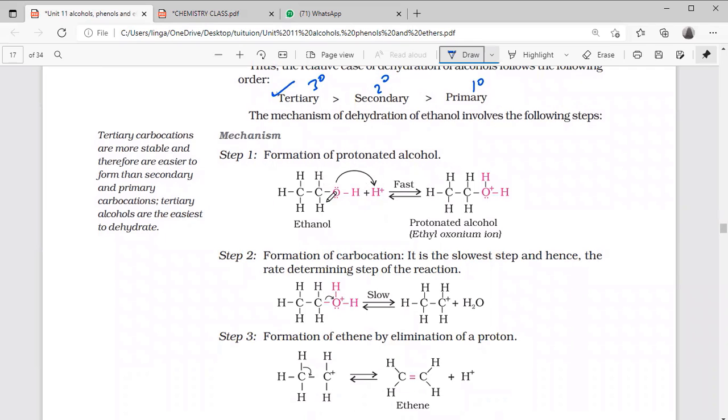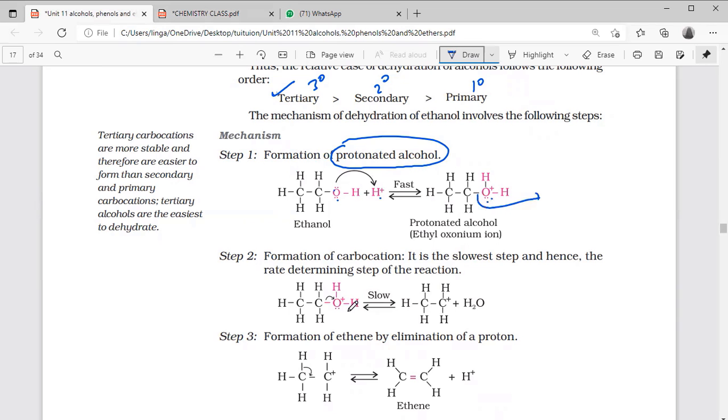The same mechanism I explained to you. The first step is protonation, forming protonated alcohol. In OH there are two lone pairs, and H plus accepts electrons from oxygen, giving oxygen plus. This oxygen plus is unstable and ready to lose water. In the second step, a water molecule is formed and carbon is plus, which is the formation of carbocation.